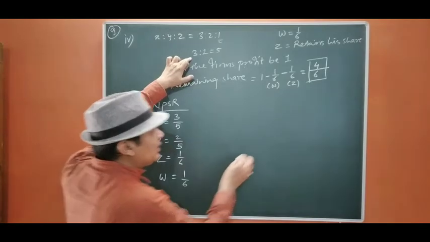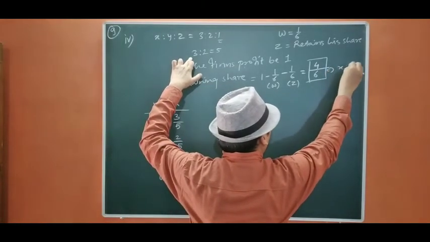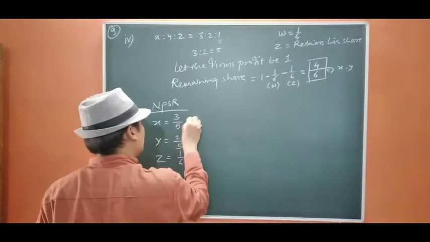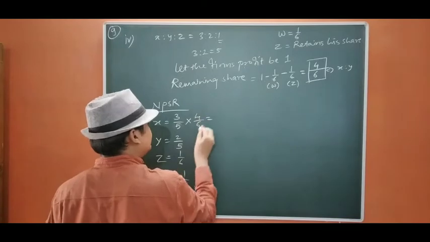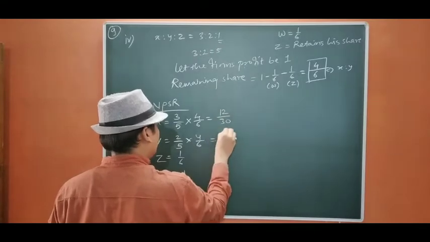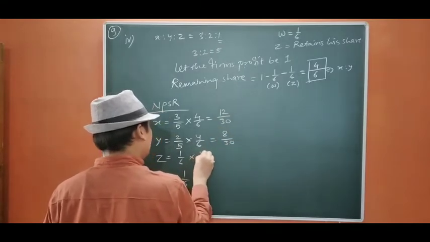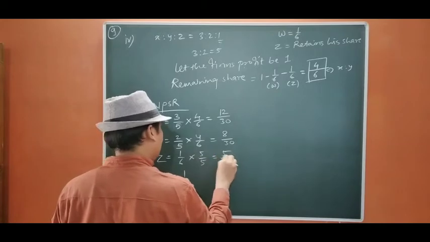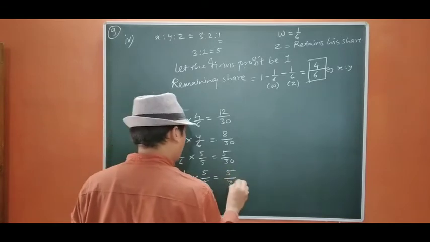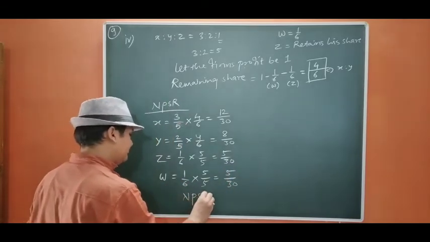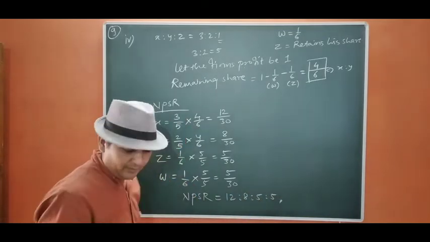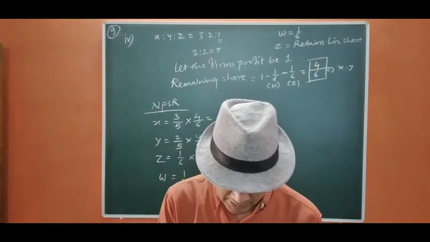Okay. Now this share belongs to X and Y. So we are going to distribute between 3 upon 5, 2 upon 5. Okay. So it will be 4 by 6 into 3 by 5, 4 by 6 into 2 by 5, 12 by 30, 8 by 30. To make it 30, 5 by 5, 5 by 30, same here in the case of W, 5 by 5, 5 by 30. So our new PSR is 12 is to 8 is to 5 is to 5. Is it okay?